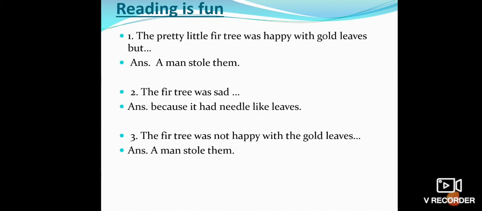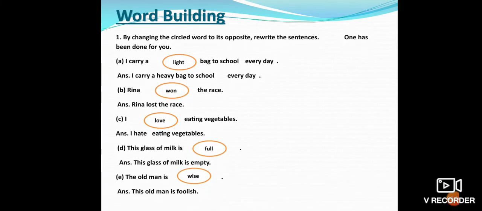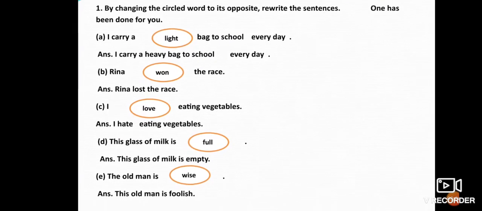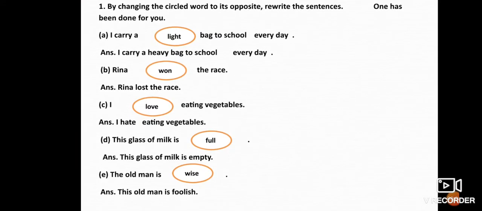Children, please take out the next page, page number 28. We are going to do the topic Word Building. The first question is, by changing the circled words to their opposite, write the sentences. One has been done for you. So, children, what do we have to do? We have to write the opposite of the encircled word.